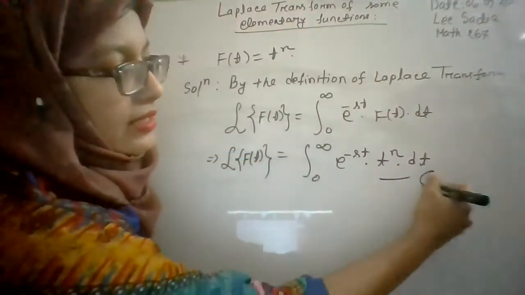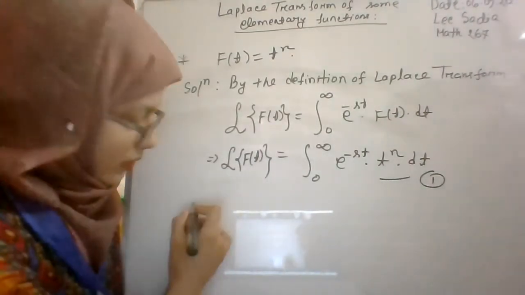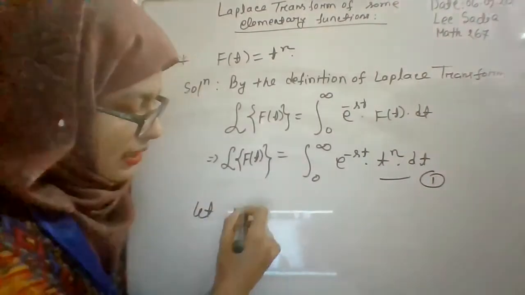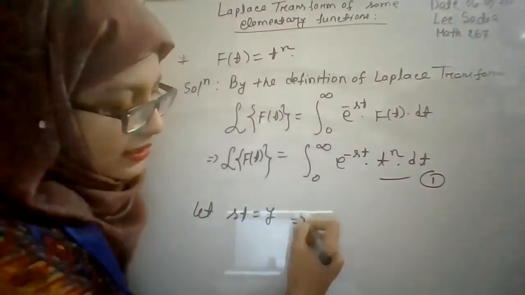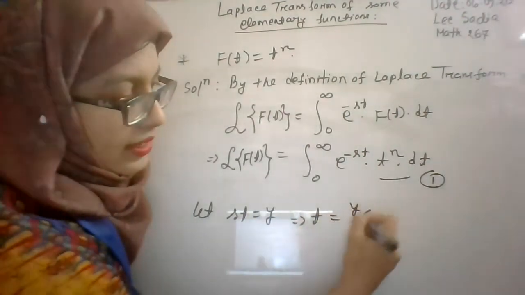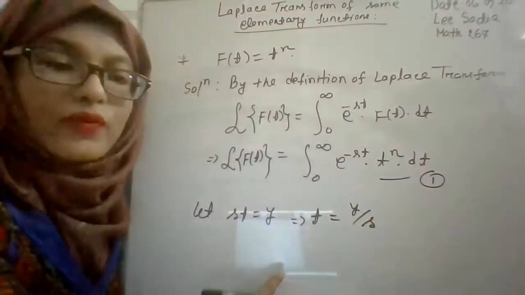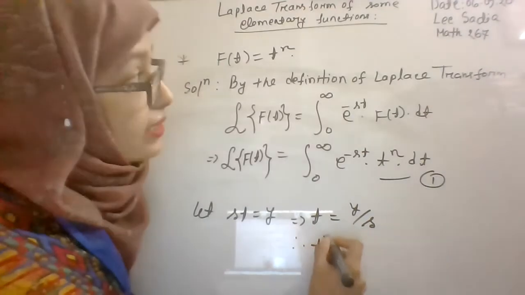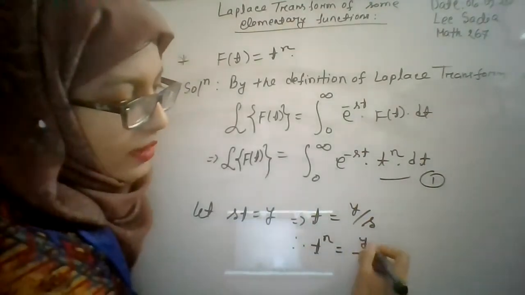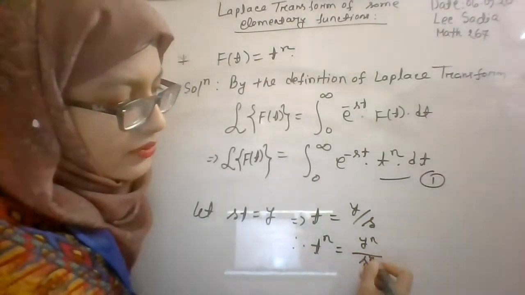Consider this equation as equation number 1. Now we will consider st is equal to y. From here we can find that t will be y by s, right? And when t is equal to y by s, then from here we can find t to the power n is equal to y to the power n divided by s to the power n.